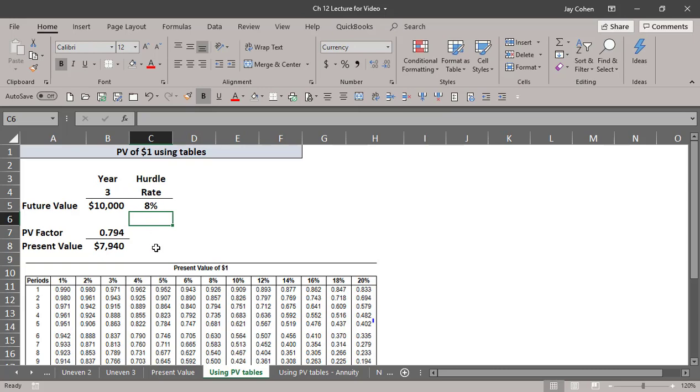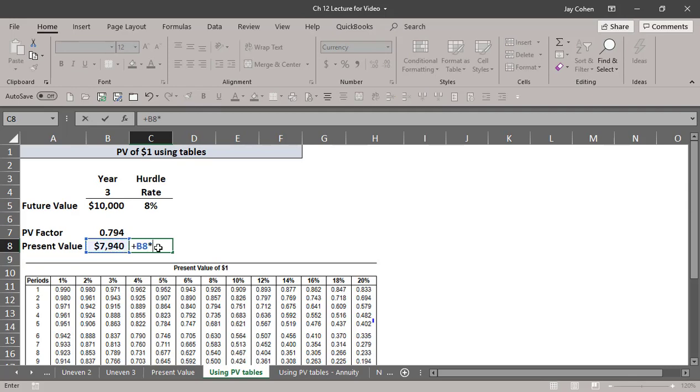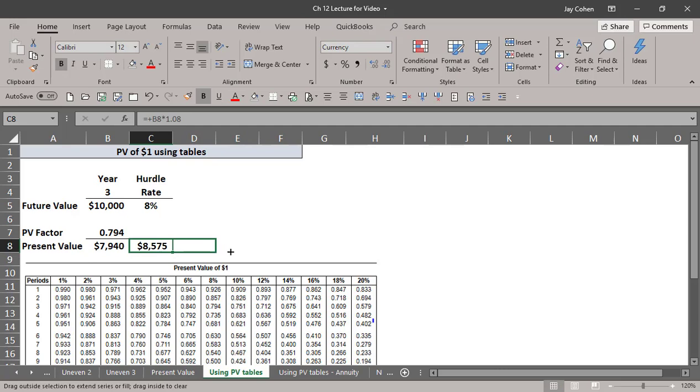And if you want to see if that works, just take whatever you got times 1.08, and do that for a couple more years, and you should get back to your $10,000. So just try that over and over. I'm raising that by 8%, so you see what I did. I just kept doing that, and I'll get my 10,000. That means at most I would pay $79.40 today. If I get 10,000 at the end of year 3, I will have earned my 8%.